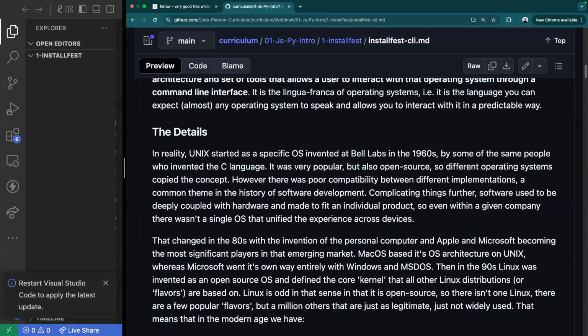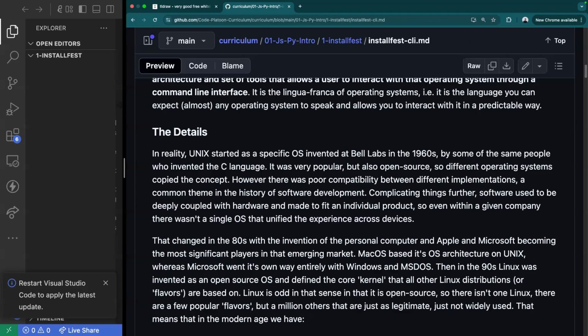In reality, Unix started as a specific OS invented at Bell Labs in the 1960s by some of the same people who invented the C language. It was very popular, but also open source, so different operating systems copied the concept. However, there was poor compatibility between different implementations, a common theme in the history of software development. Complicating things further, software used to be deeply coupled with hardware and made to fit it for an individual project. So even within a given company, there wasn't a single OS that unified the experience across devices.